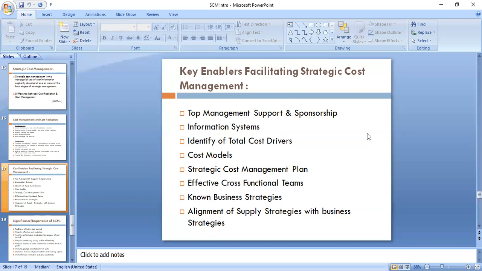So through cost data, whatever we are creating for formulating various strategies, we require top management support and sponsorship in implementing strategic cost management.